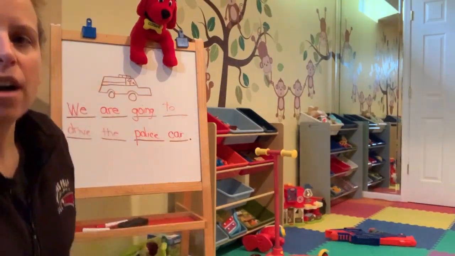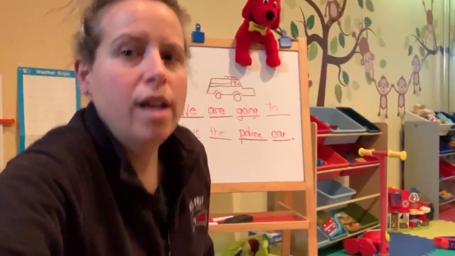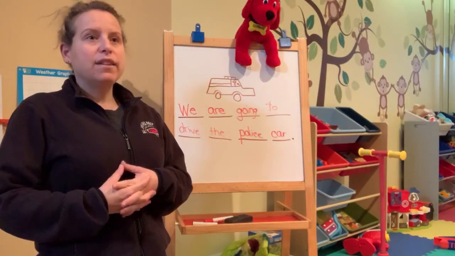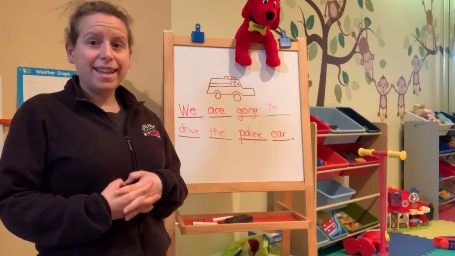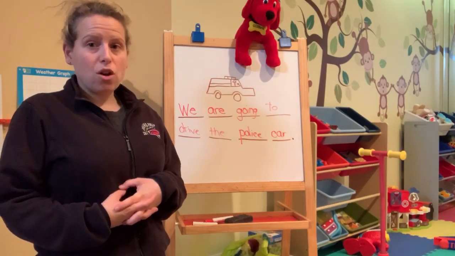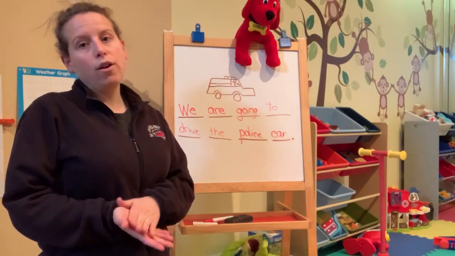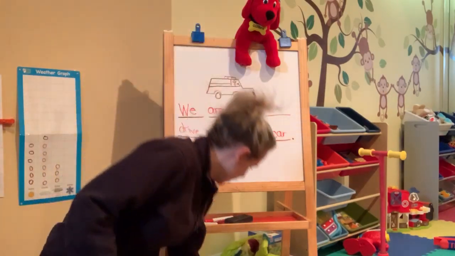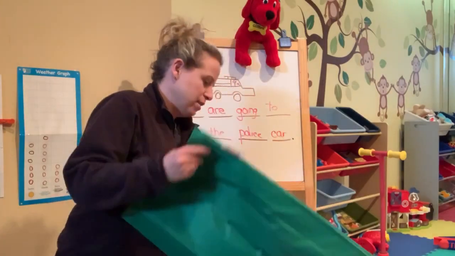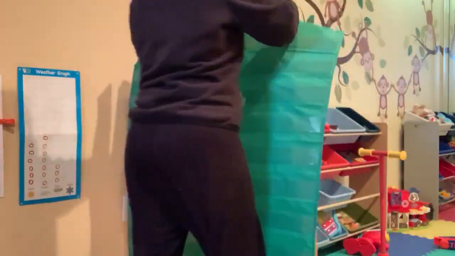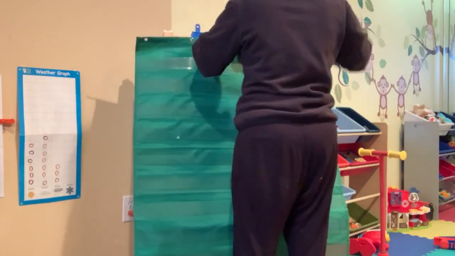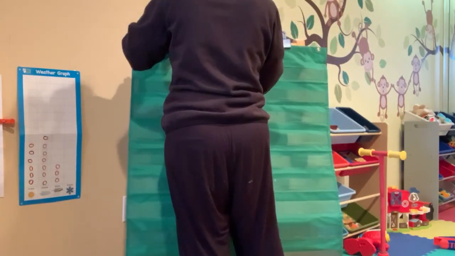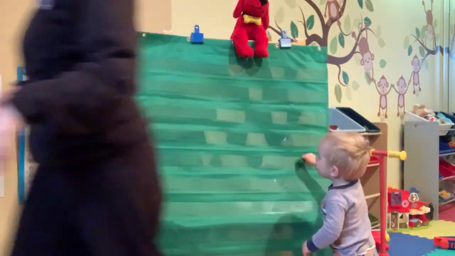All right, I have a couple more things that we're going to do. The one thing we're going to do right now is we're going to play a really fun game. It's kind of like a riddle game where you're going to guess the community helper that I'm talking about, and then I'm going to go over the I Have Who Has Community Helpers game so you know how to play. So what I'm going to do now is I'm going to put up my pocket chart. And then I'm going to show you some pictures of community helpers.